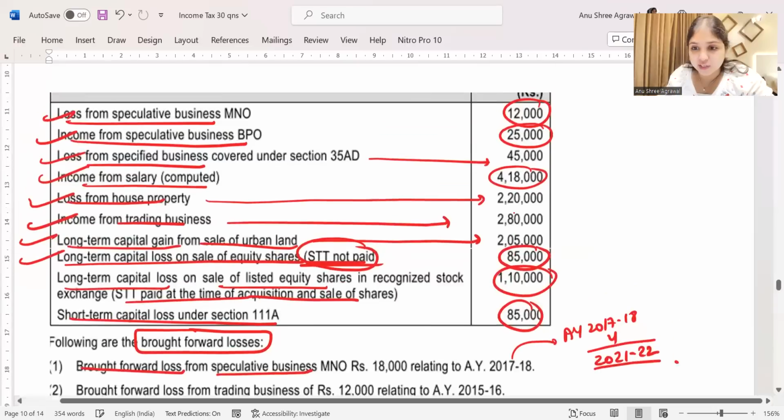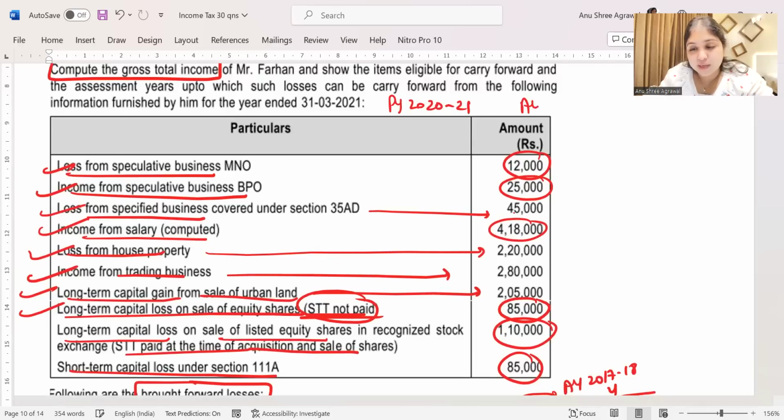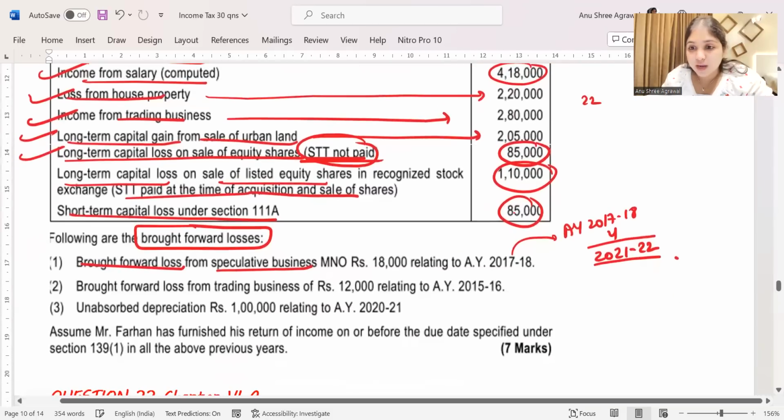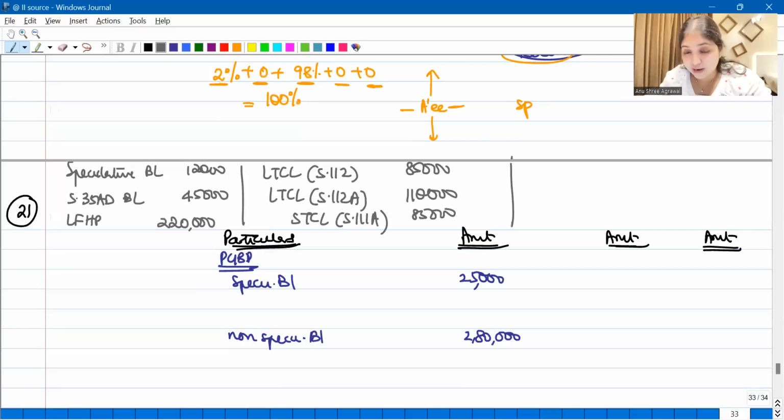Right now we are in previous year 2021, which means we are in the assessment year 21-22. So current assessment year is the last year, and this loss is still valid. How much is the brought forward speculative business loss? 18,000. Remember, this is the last year for this loss.